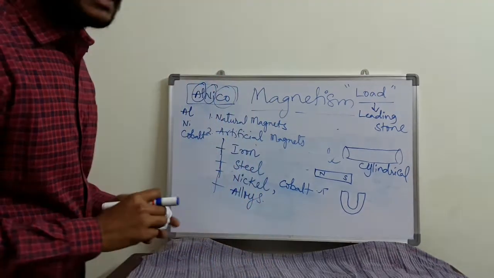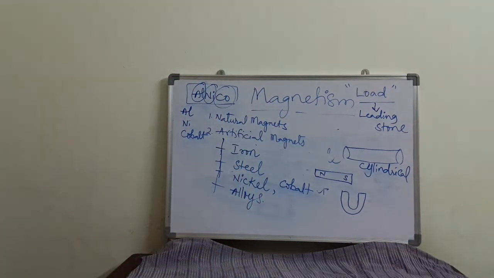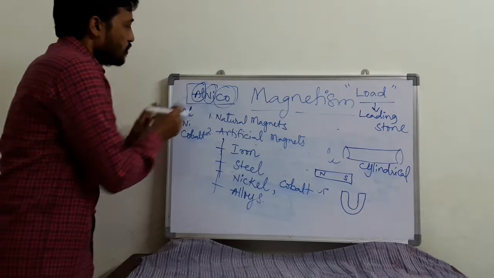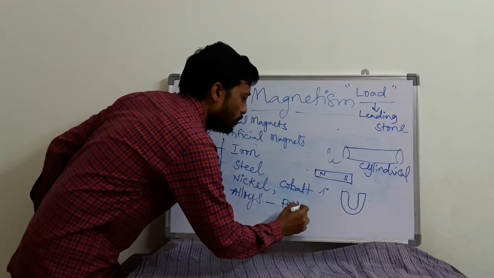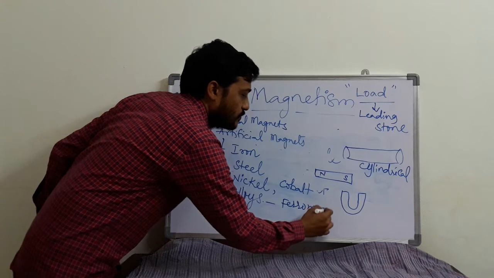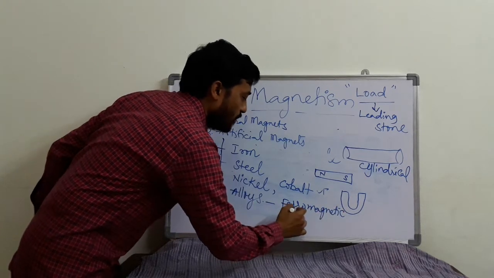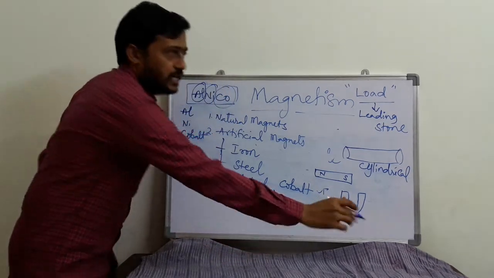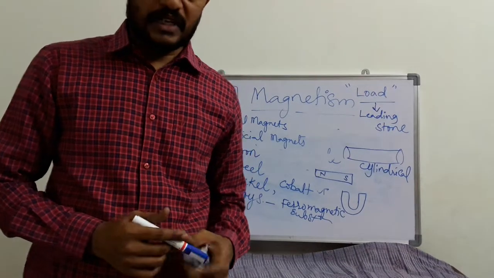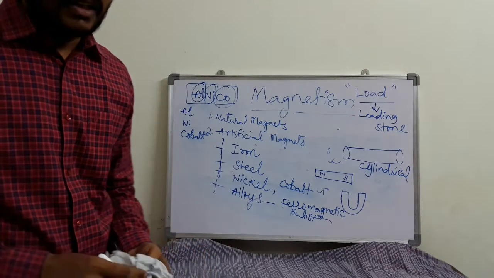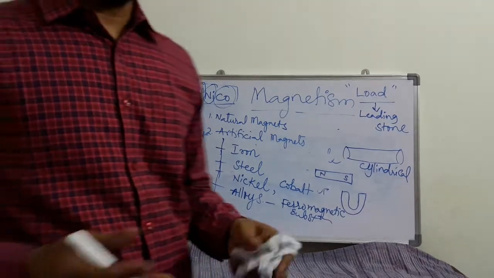So these alloys are generally called ferromagnetic substances. All alloys come under ferromagnetic substances. They are very strong in nature. So next we will see the poles of a magnet.